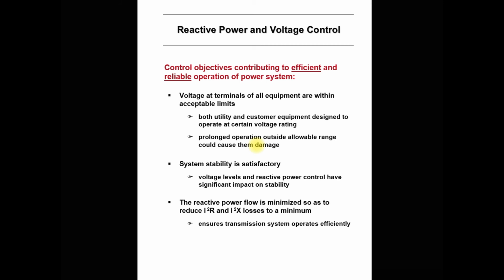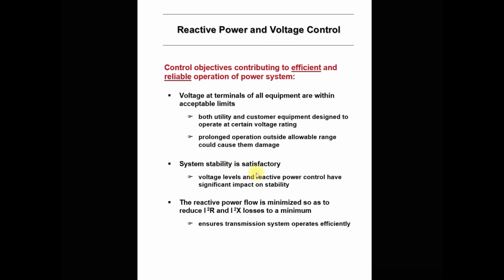Suppose, for example, your inductive load suddenly increases. What will happen? Your voltage suddenly goes down. If your system does not provide a sufficient amount of reactive power, then the voltage at the terminal will collapse. So to provide voltage control for a highly inductive load, you need to provide sufficient reactive power support. Then and only then can you maintain the voltage near the rated value.